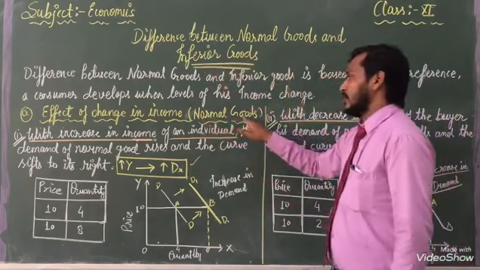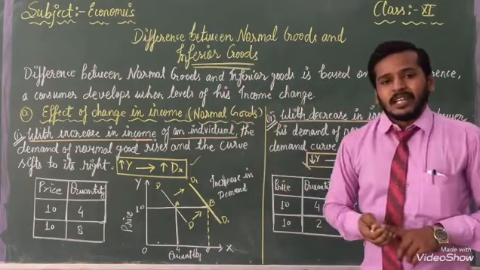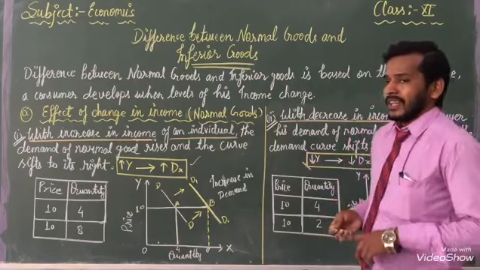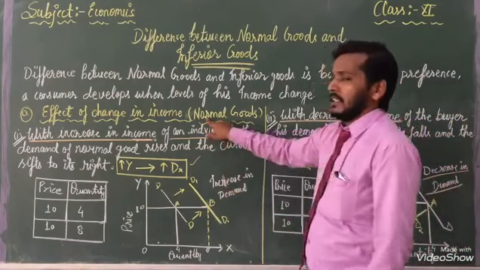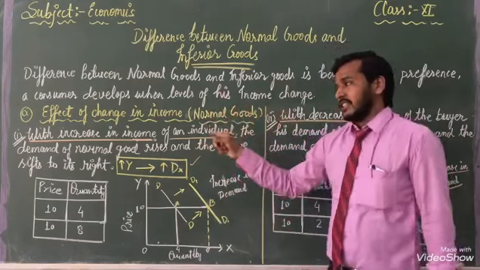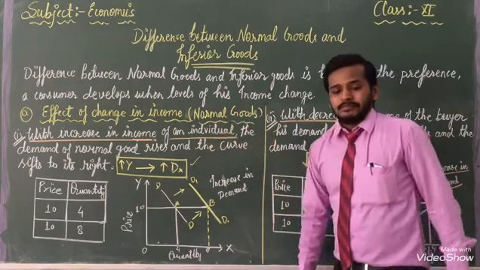This was about normal goods. After that, in the same video, in the same lecture, you will see the next topic: here is normal and next one is inferior.